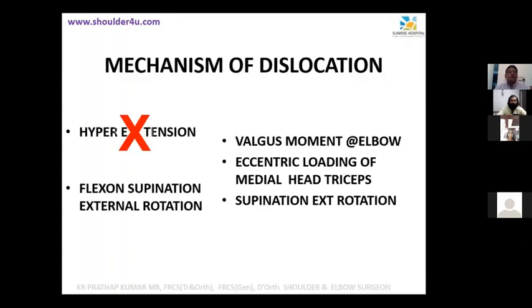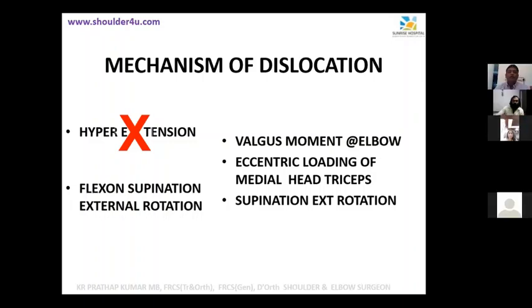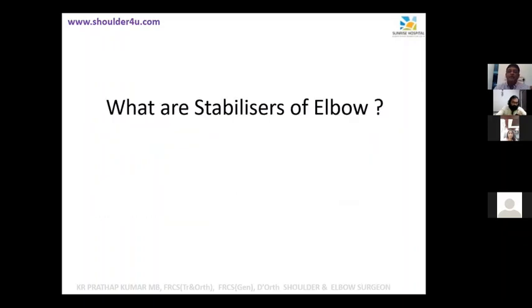Okay. Popularly thought to be a hyperextension injury, but actually it's a flexion, supination, external rotation injury. As in any other joint, like your Lauge-Hansen classification, it's a rotation moment. It's a valgus moment at the elbow with eccentric loading of the medial head of triceps. It's actually a supination, external rotation injury.